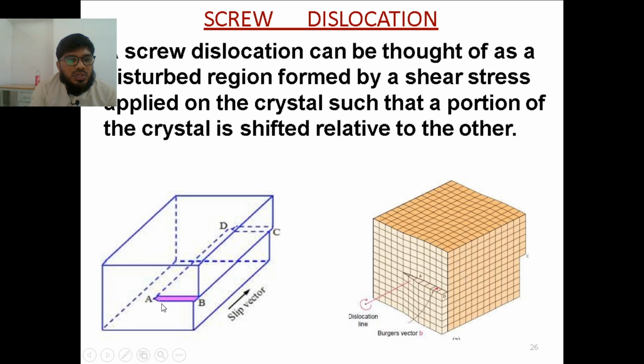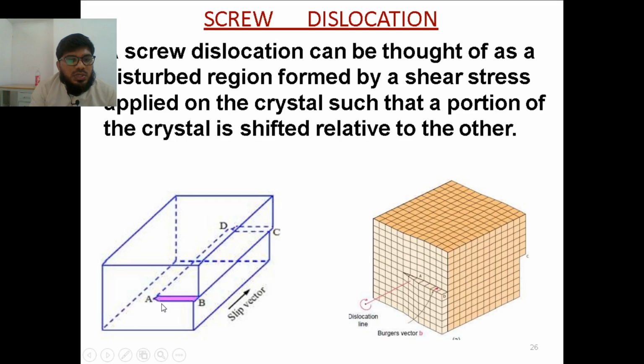If you want to take a relationship, you can take the example of a sponge. If you push the sponge, only a certain part will try to move, and the other part will be stationary. Clear? So the upper part of the crystal right of AD has slipped relative to the lower part, in the direction of the slip vector. In screw dislocation, the Burgers vector is parallel to the dislocation line AD. That's what I told: wherever the dislocation line is, the Burgers vector direction is parallel to that line,